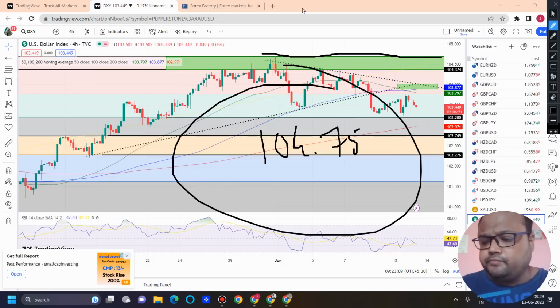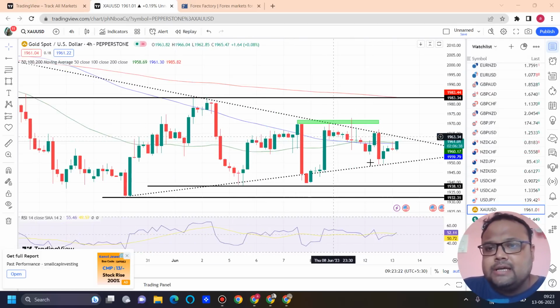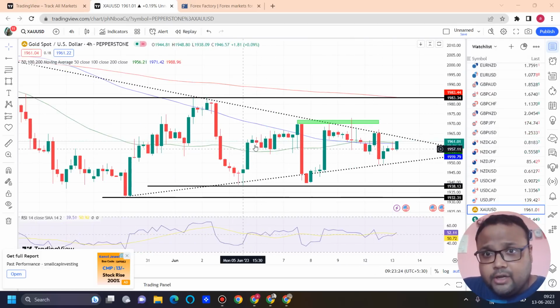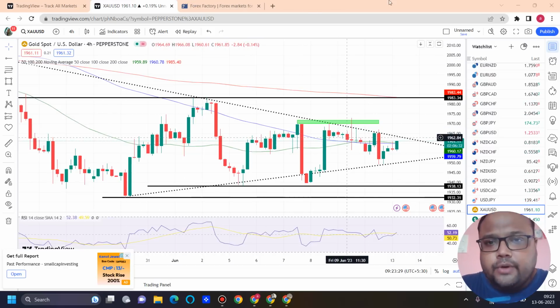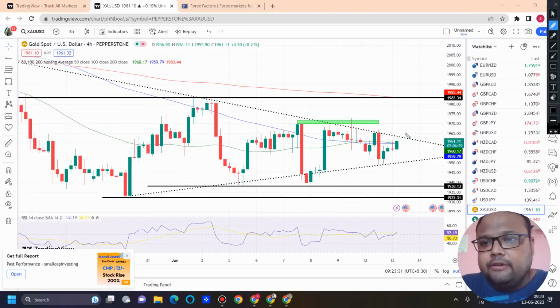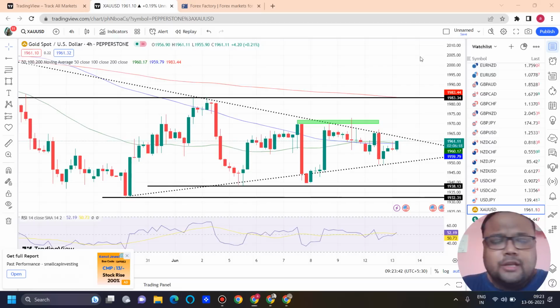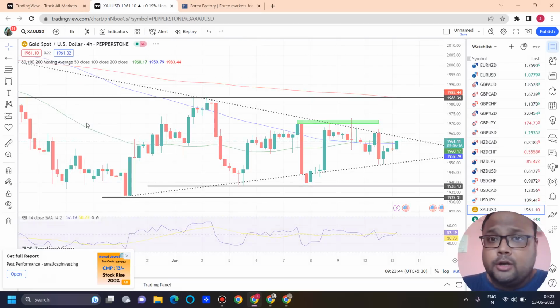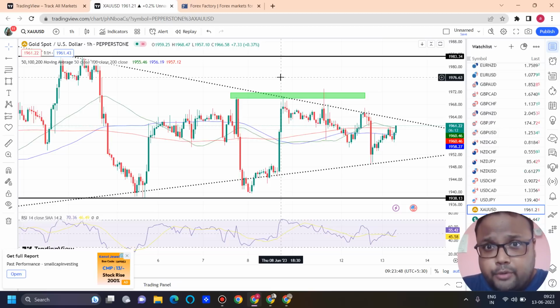Okay. And it's the 4 hour chart of gold in front of us. On the 4 hour chart, you can easily see that we hardly have any trading opportunities. Because in this present situation, the only trading opportunity is if the market breaks this level, you can go for a buy, and if the market breaks this level, you can go for a sell. But before news, taking a buy at breakout or taking a sell at breakdown is very risky, so obviously you should avoid it right now. But on lower time frames, we do have some trading opportunities.